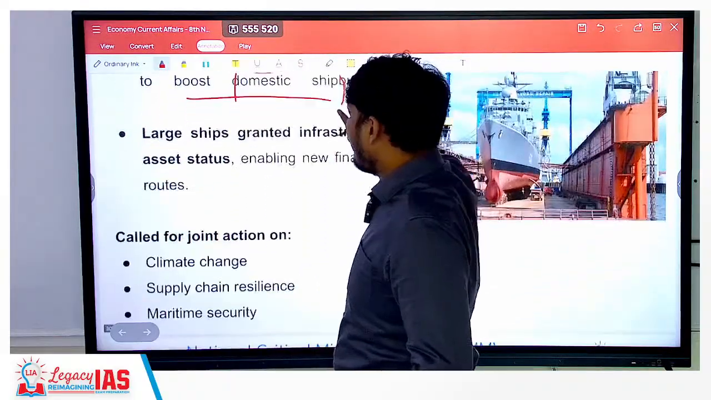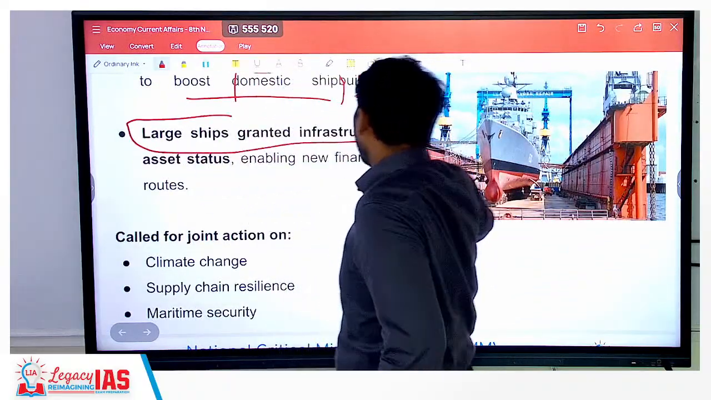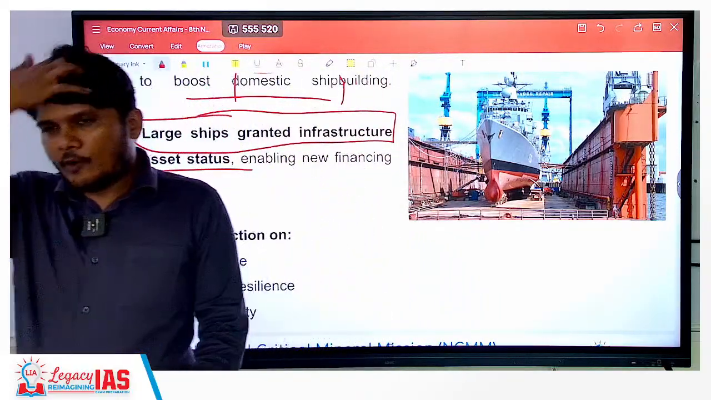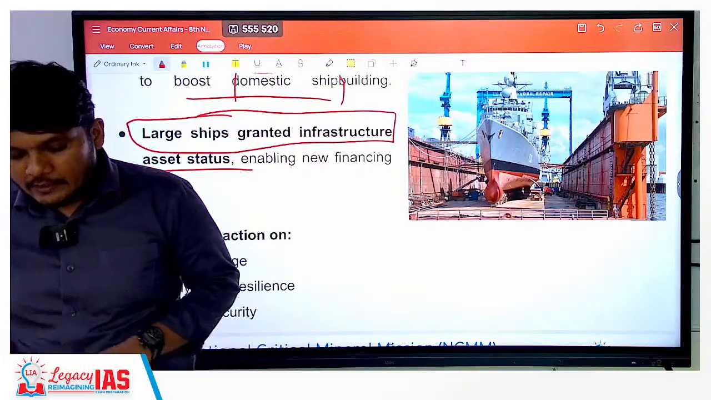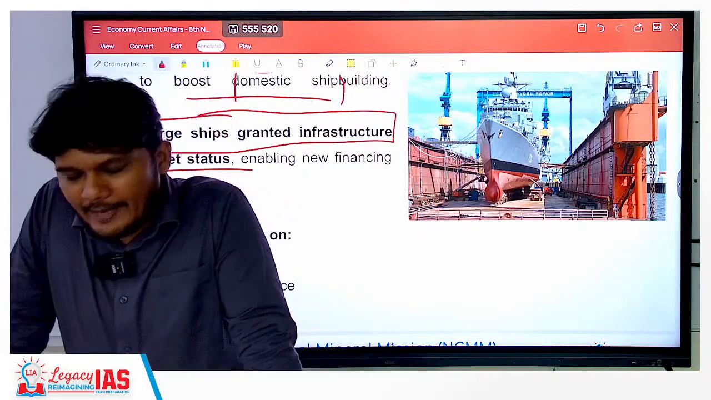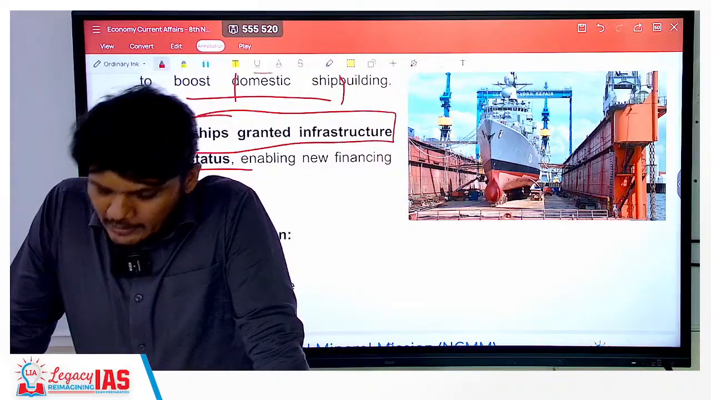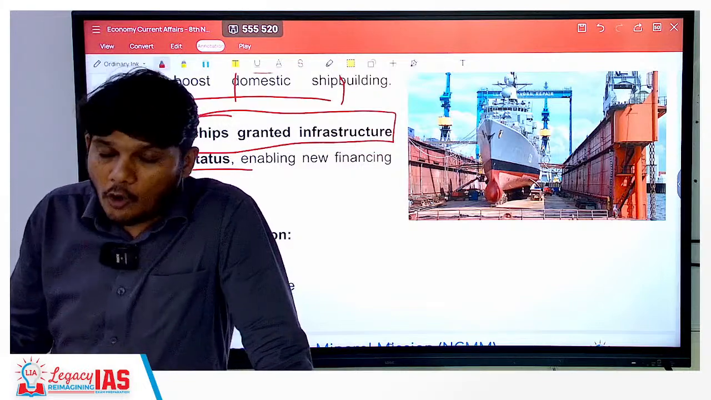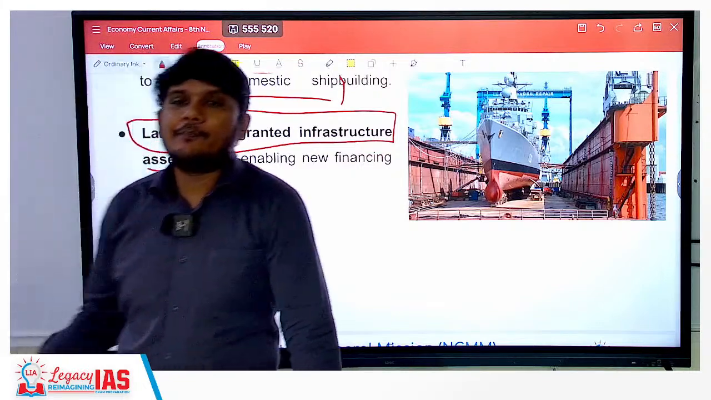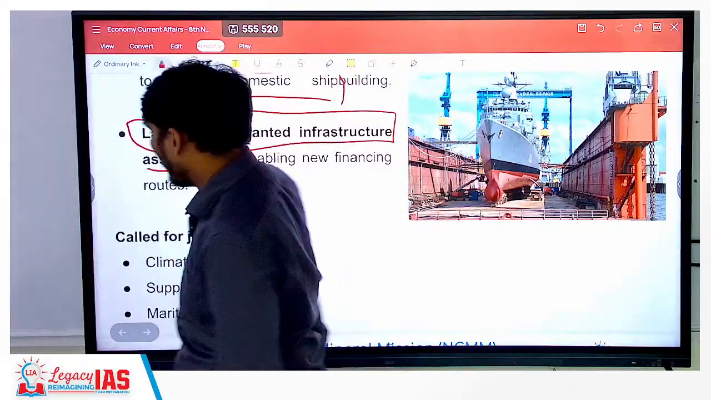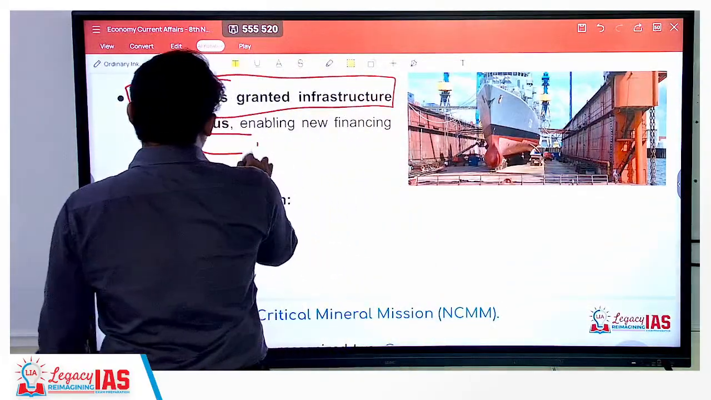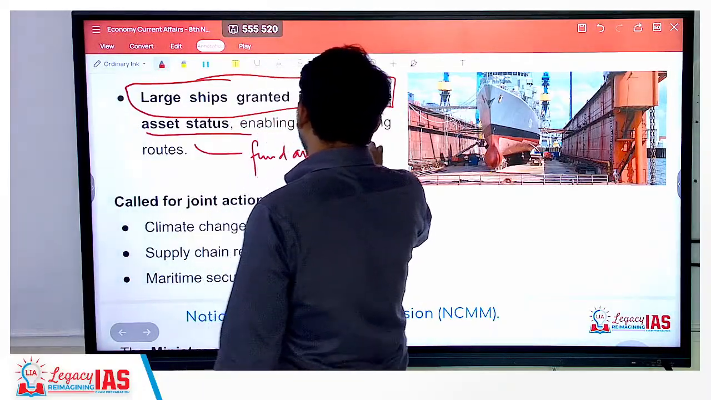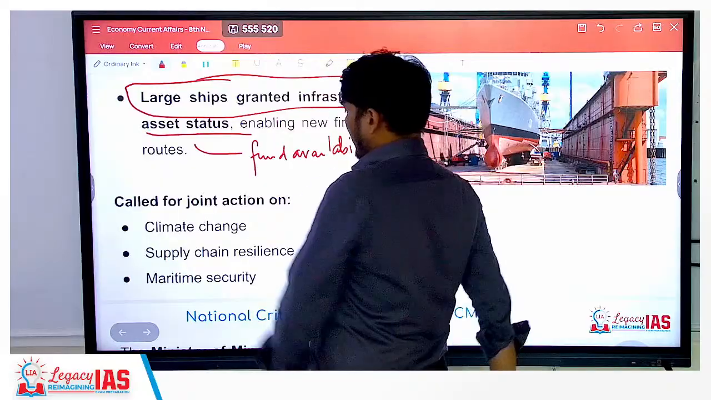Then another important thing is the fact that large ships have been granted infrastructure asset status. Now what is the importance of infrastructure asset status? The infrastructure assets are under priority sector lending. So now that the large ships are being given that importance, the funds for that would also be able to be taken as priority sector lending. That is also a possibility. So this will lead to better fund availability for shipbuilding.